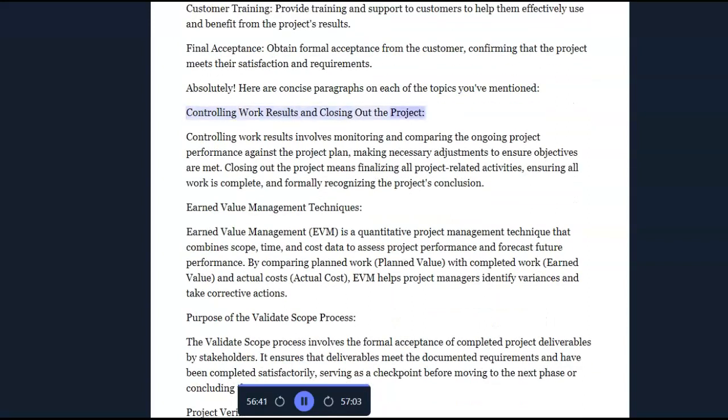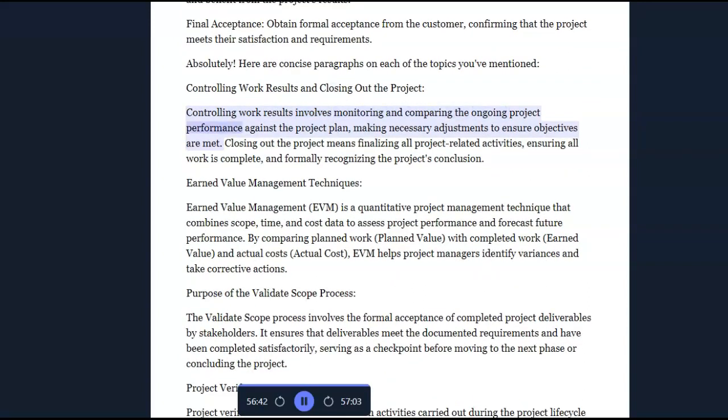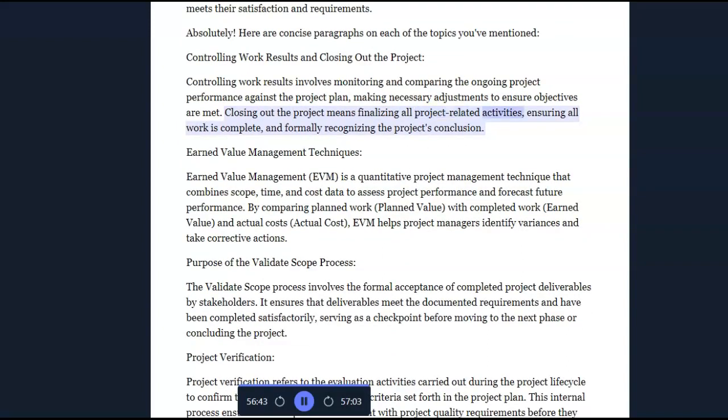Controlling work results and closing out the project. Controlling work results involves monitoring and comparing the ongoing project performance against the project plan, making necessary adjustments to ensure objectives are met. Closing out the project means finalizing all project-related activities, ensuring all work is complete, and formally recognizing the project's conclusion.